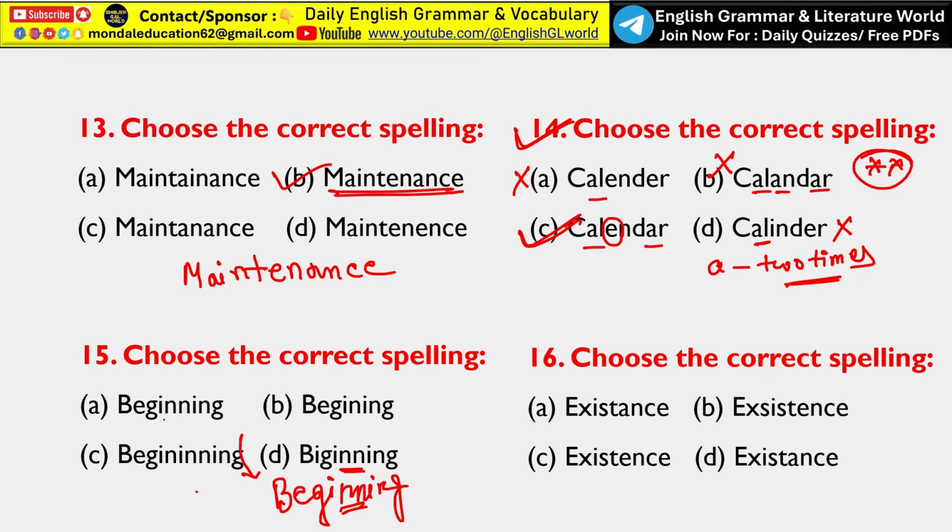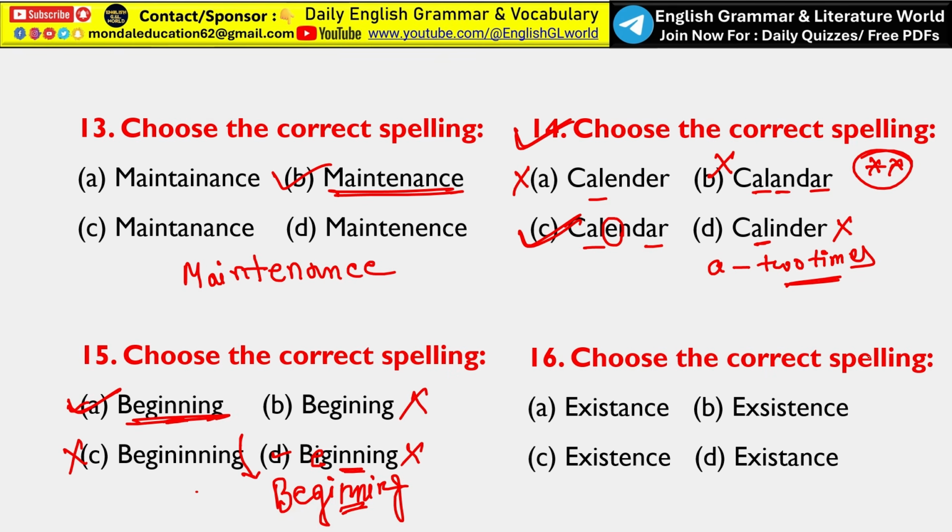Okay, here also double N is also given. So option B and option C are not the correct answers. Now the confusion is between option A and option D. So we need B after E. Okay, so option D is also incorrect. Option A, beginning, is the correct answer.